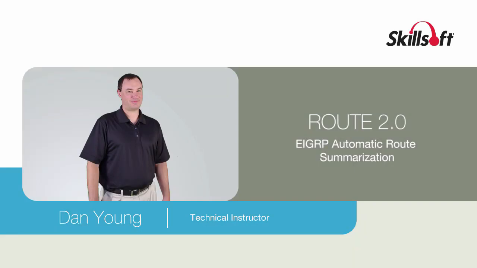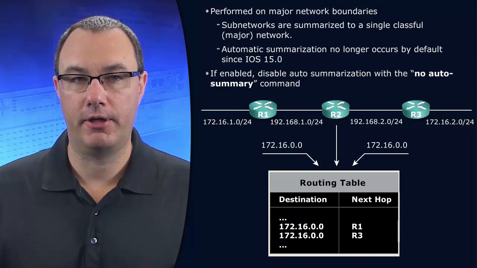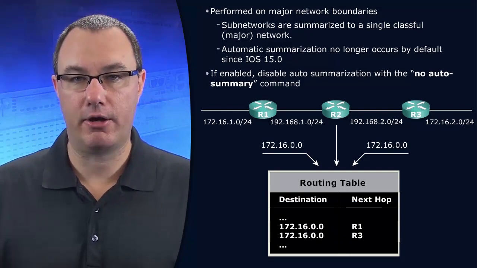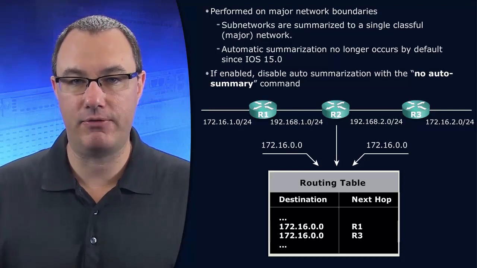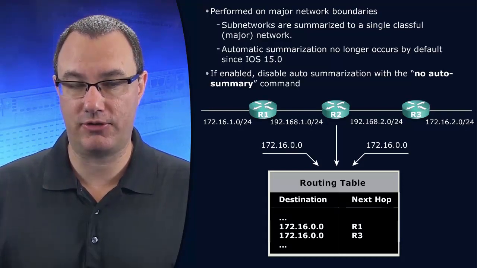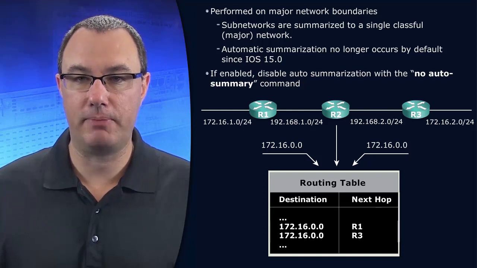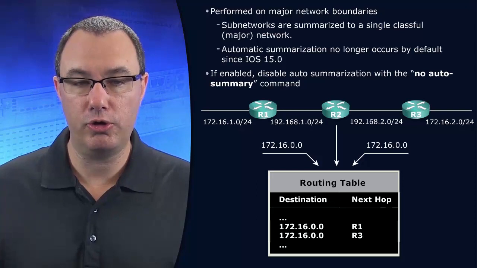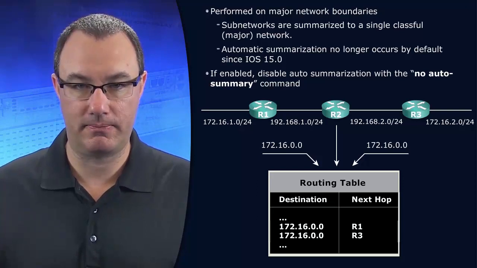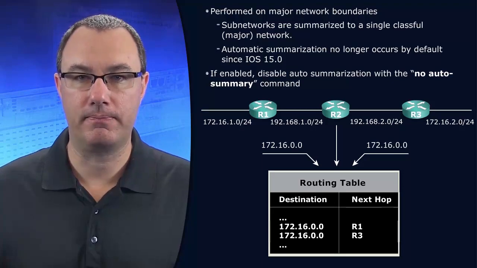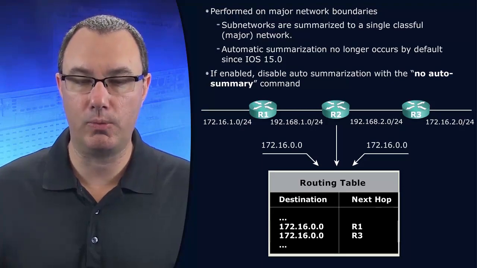EIGRP is a classless routing protocol. Classless is good. But we can make our routing protocol behave classfully, and that is a very dangerous thing. Classless behavior of a routing protocol says the following: look to the class of address and treat that network as if it is deployed with the classful mask.